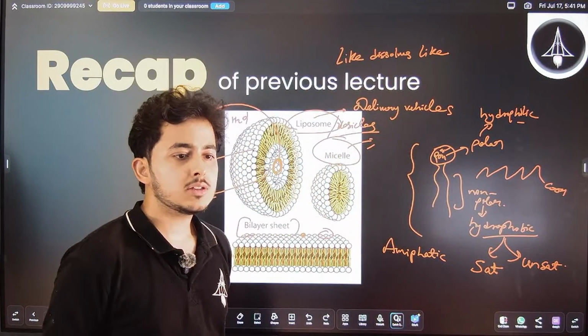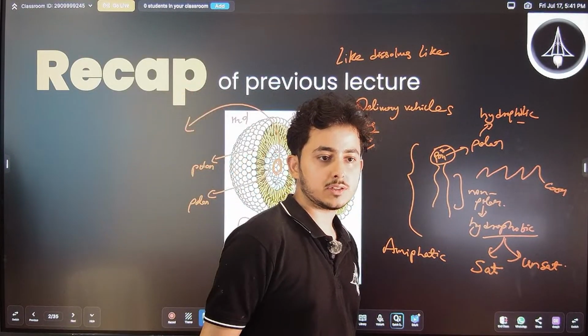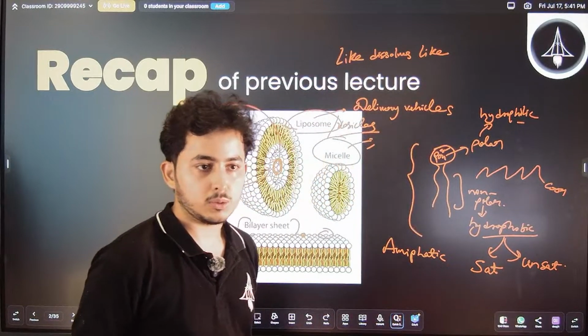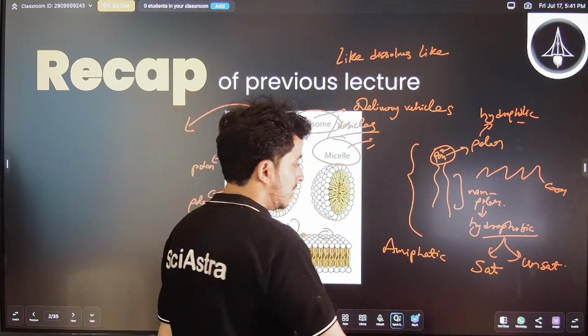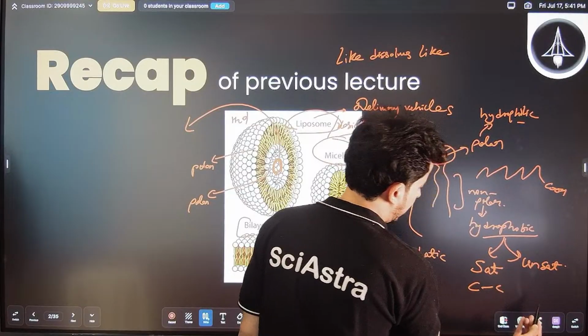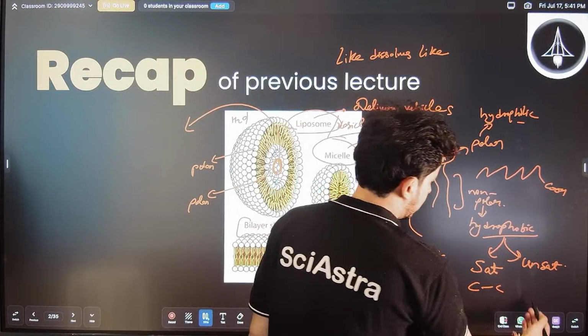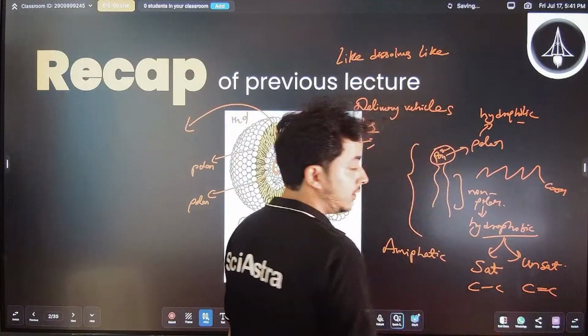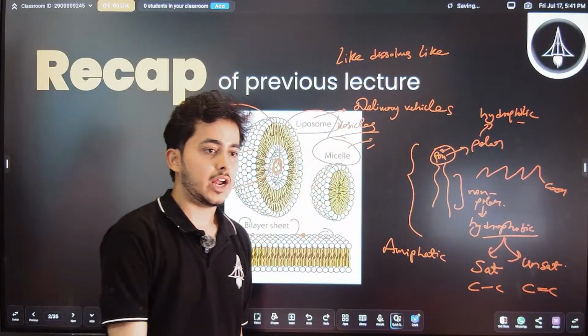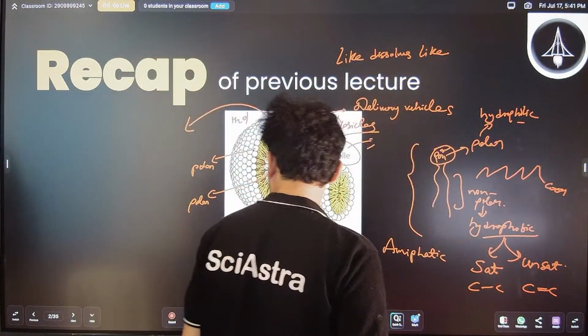Saturated has only single bonds, correct. Presence or absence of double or triple bonds. Right. So these have single bonds between carbon, right? And unsaturated, they have double bonds between carbon, right? So that is how you classify all this.